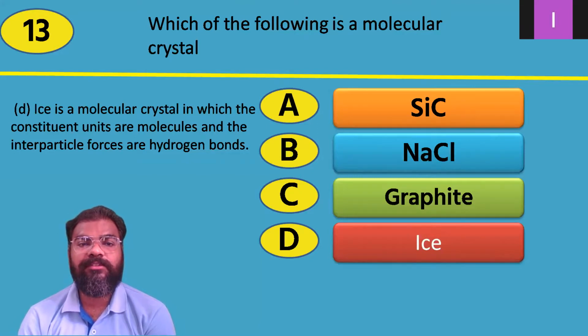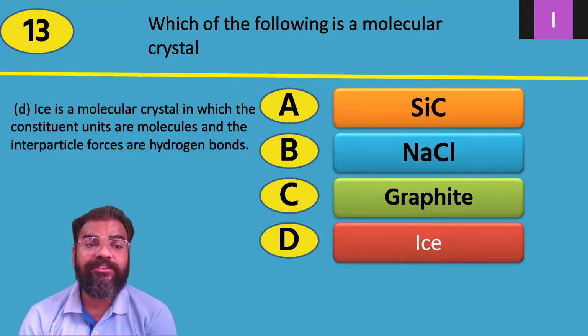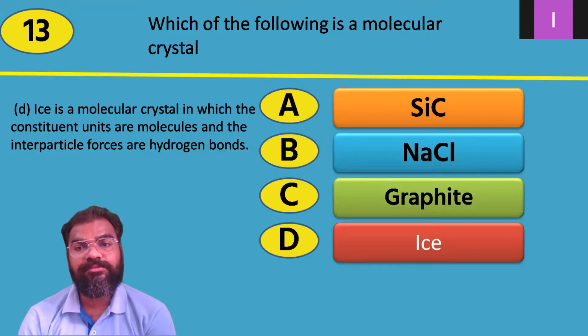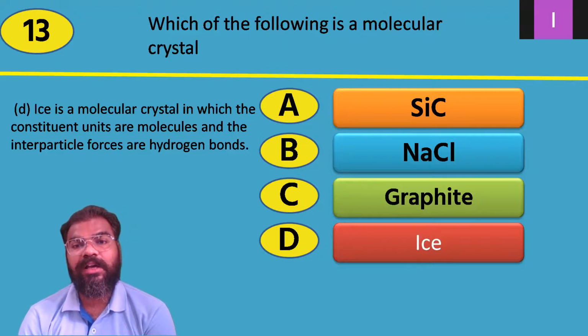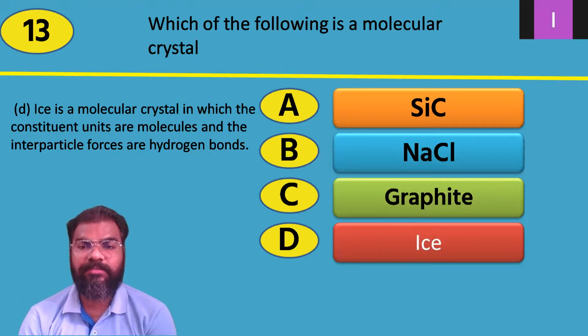So the correct option is option D, ice. Ice is a molecular crystal in which the constituent units are molecules and the interparticle forces are hydrogen bonding. So option D, ice, is the correct answer for question number 13.